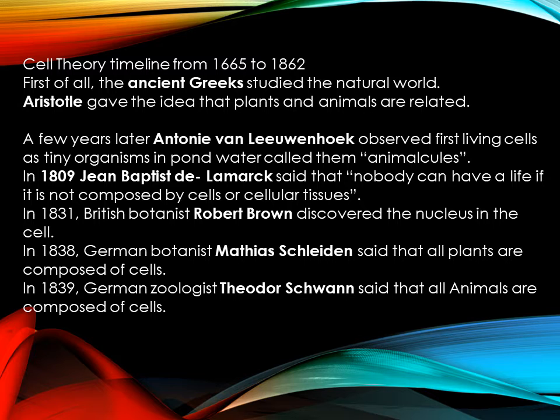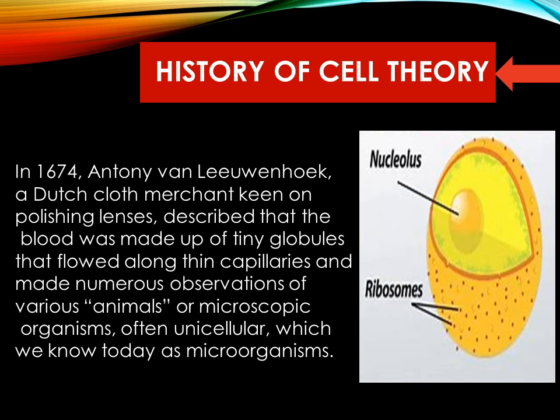In 1809, Jean said that nothing can have life if it is not composed of a cell. In 1831, British botanist Robert Brown discovered the nucleus in a cell. In 1838, a German botanist said that all plants are composed of cells. In 1839, a German zoologist said that all animals are composed of cells.